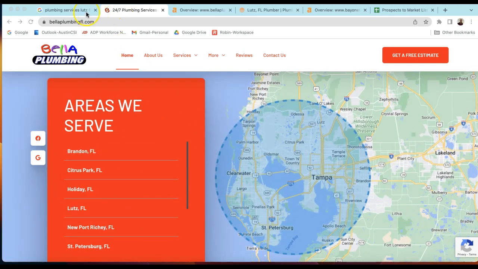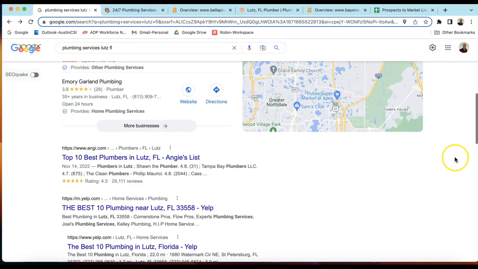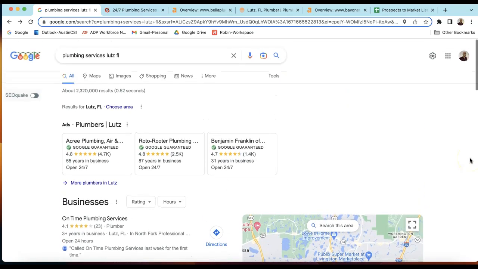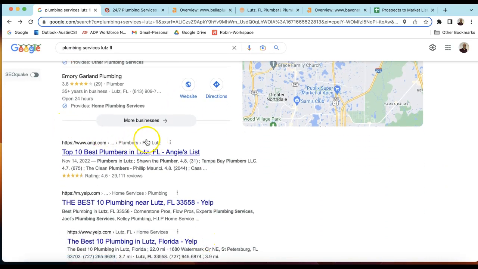So speaking of Google, I picked Lutz, Florida, because I know you serve that area and plumbing services is what you do. If I was a consumer, I might type this in here. Here's what comes up typically. So ads come up here and they're hit or miss. The data shows that consumers skip over those. Sometimes they just scroll down the page, and this is the map pack here of citations. I'll talk more about that in a minute, but we call these organics right here.